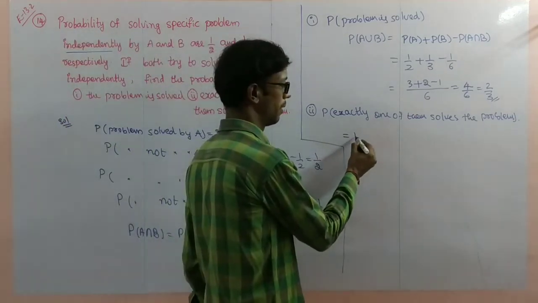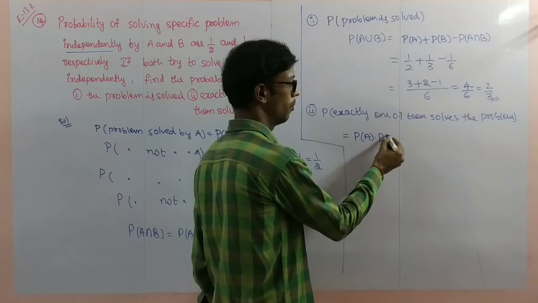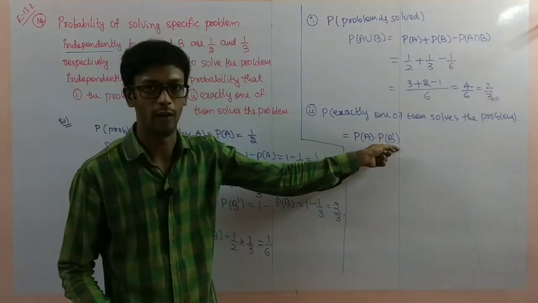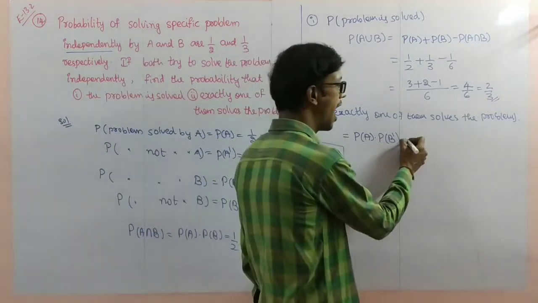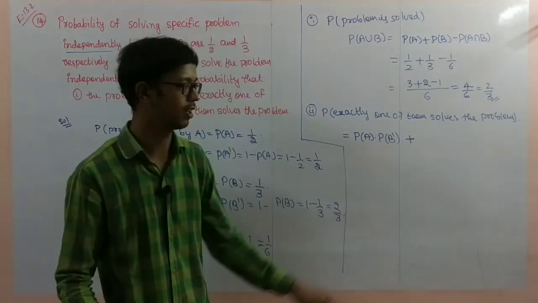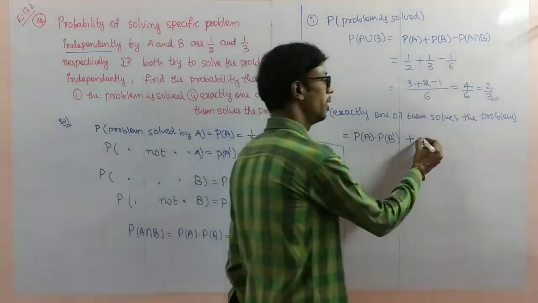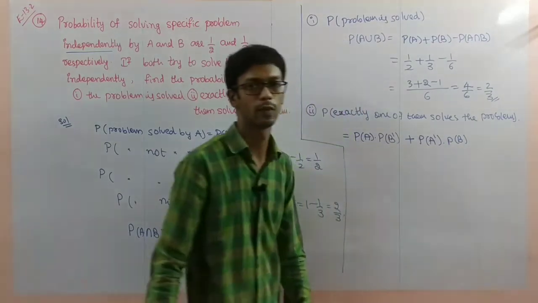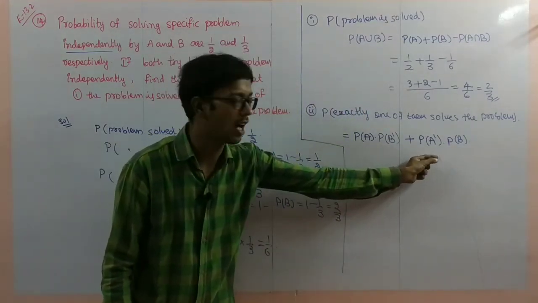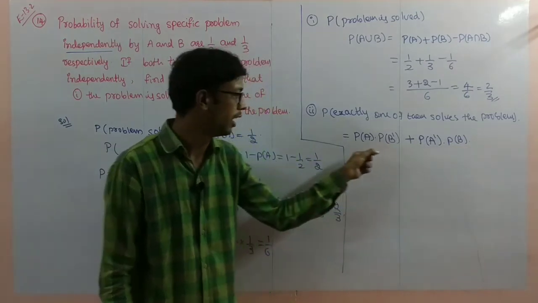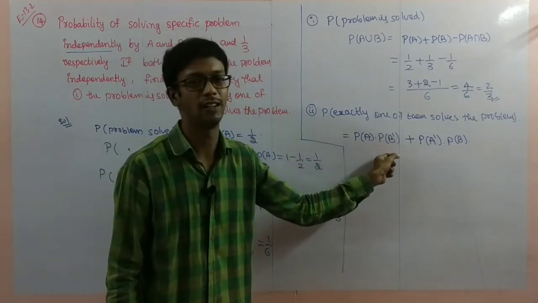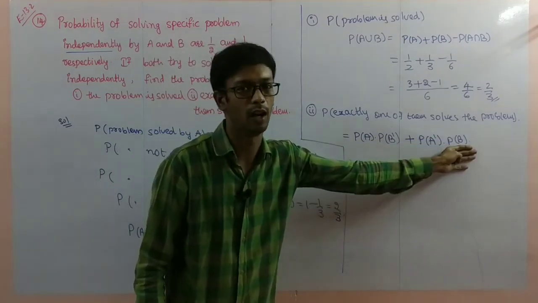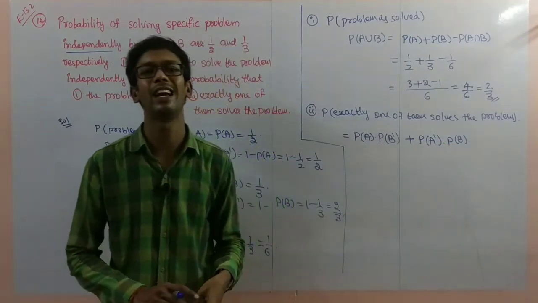So I'll write simply probability of A into probability of B complement. That means A solved, B not solved. Another option is also there, "or" is there, so I'm writing plus probability of A complement into probability of B. Here A is not solving, B is solving. Exactly one, either this option or that option. So "or" is there, that's why I am making addition.